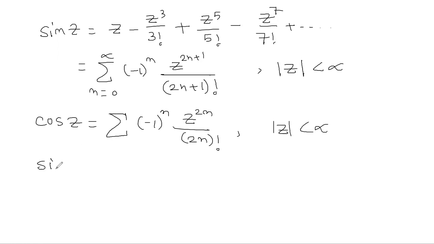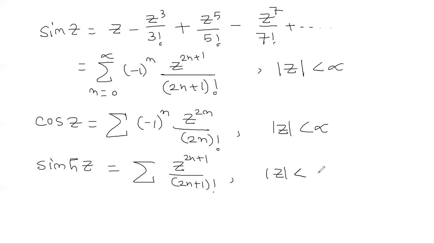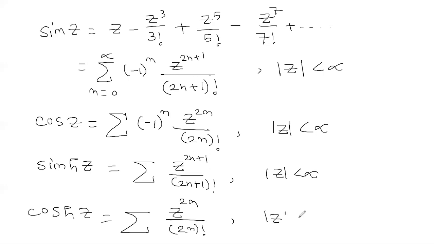Next, sine hyperbolic z, you try on your own. It is the sum of z power 2n plus 1 by (2n plus 1) factorial. Cos hyperbolic z, okay.